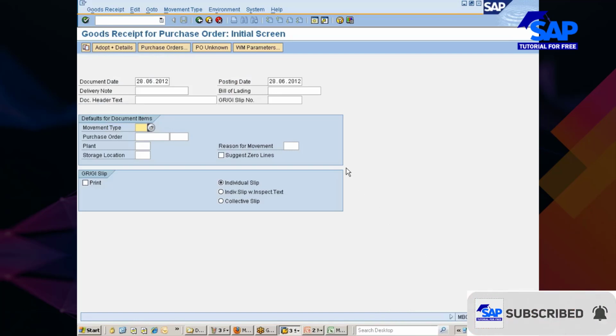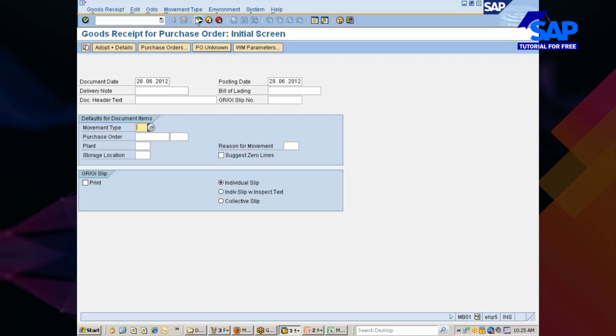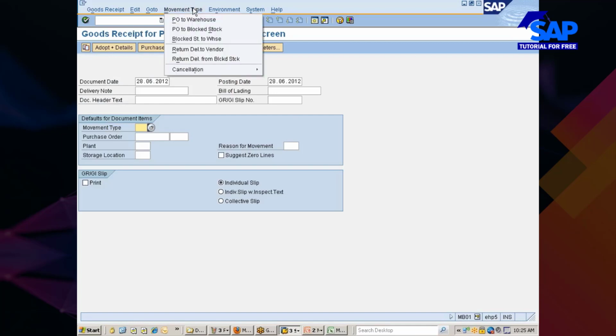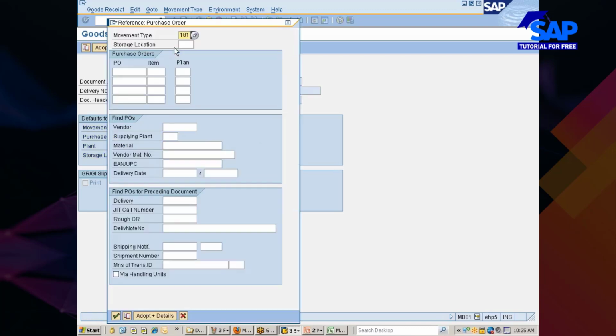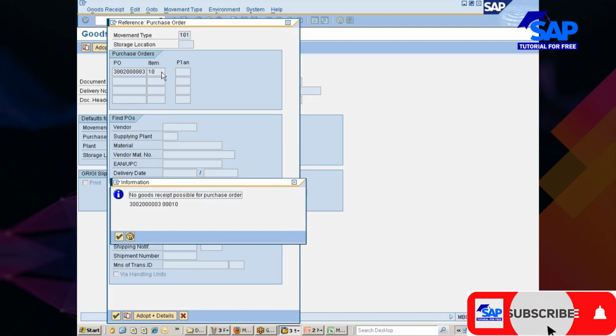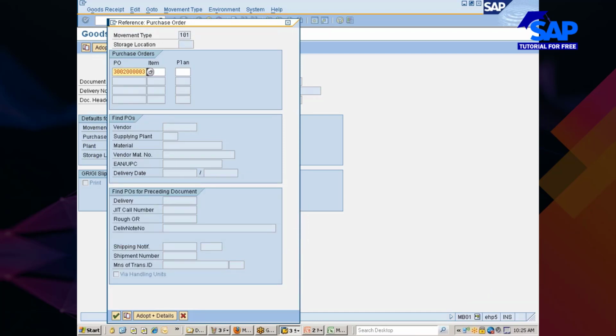You can even use this transaction MB01 to post the goods receipts with reference to PO. If you know the movement type, you enter it straight away. If you do not know the movement type, there is no big deal. You see here, PO to warehouse. What is the movement type? 101 GR, goods received with reference to PO. What is the PO number? You enter the PO number and hit enter, or you can go with purchase orders. Give the purchase order number, and give the item number if you know it. If you don't know the item number, you need not give it. I think I would have given 1.